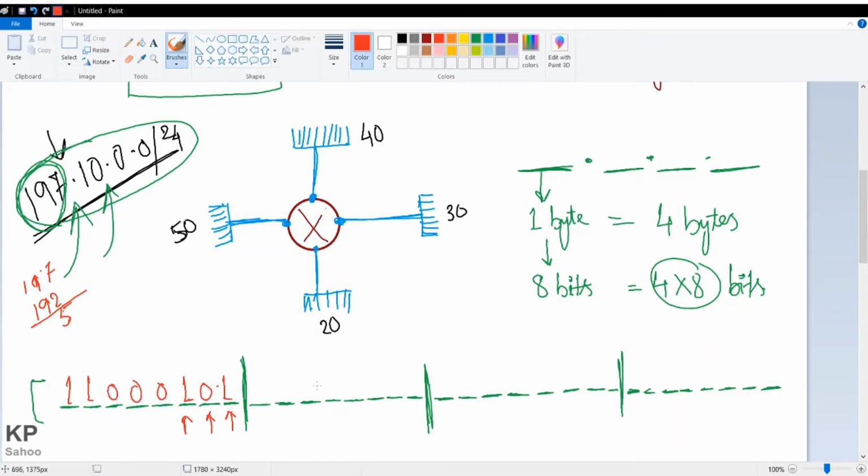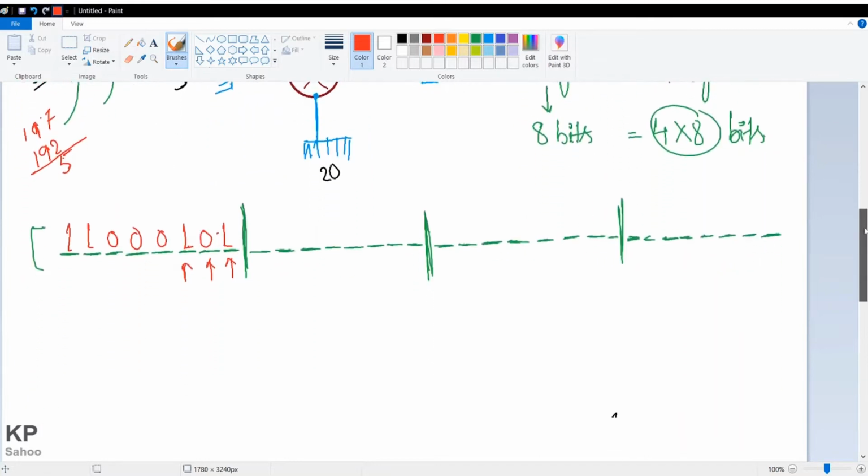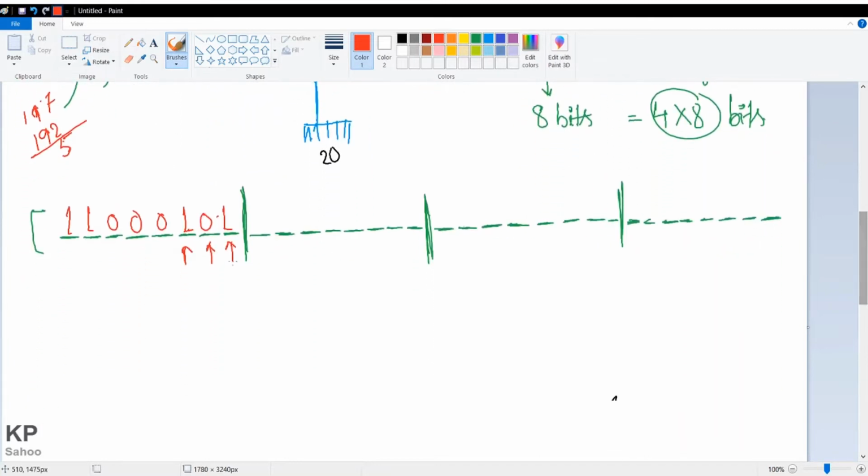Let me show you how I calculated. For this place, let me change color, I got 2 to the power 0. For this place I got 2 to the power 1. For this place I got 2 to the power 2.